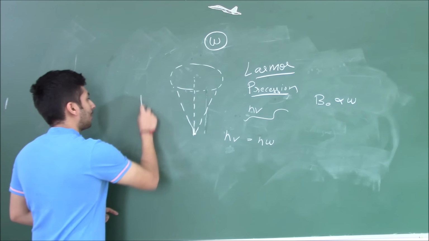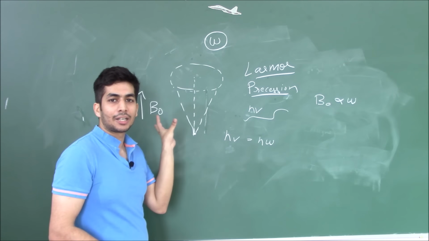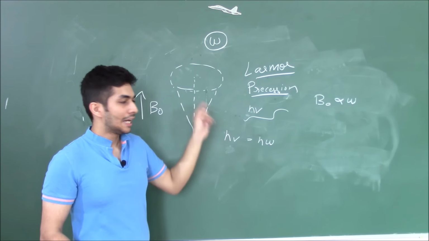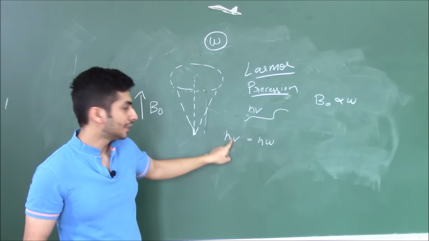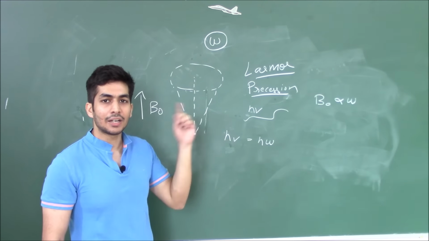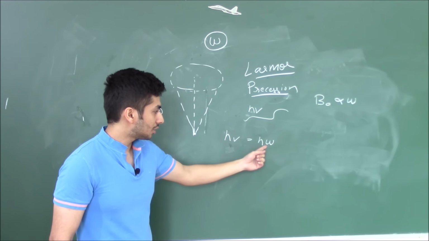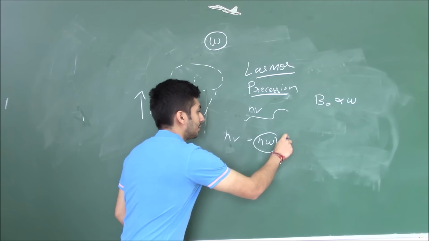Let's say I'm applying a magnetic field B0. The higher this external magnetic field, the faster it will precess, and the faster it precesses, the higher electromagnetic radiation we'll have to provide in order to carry out resonance. So the faster it's precessing, the more this value is also going to increase.